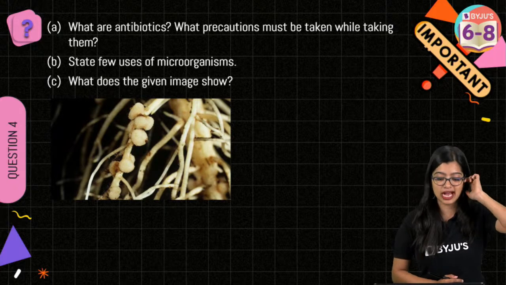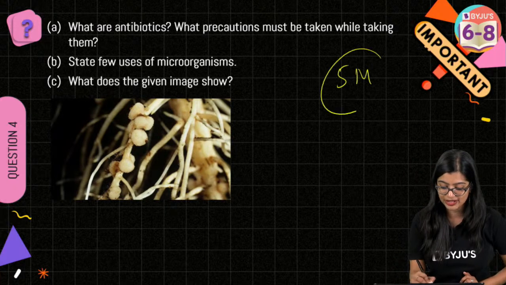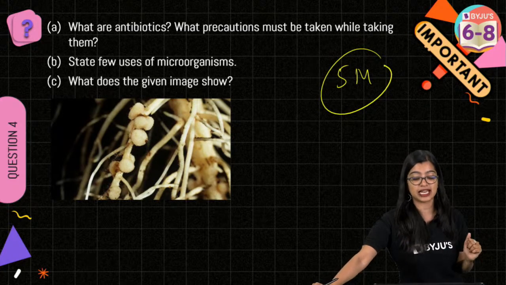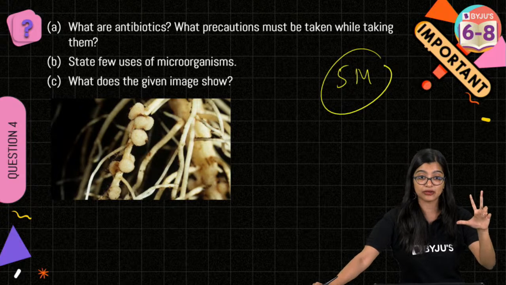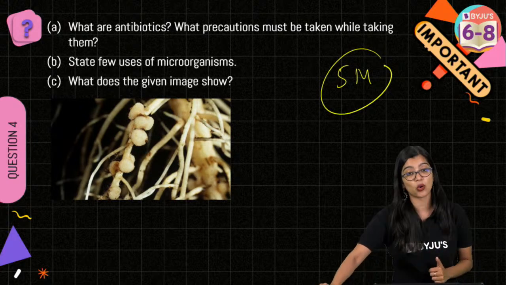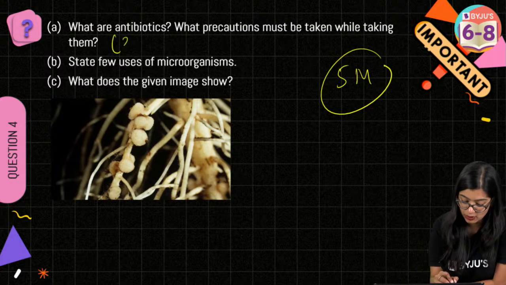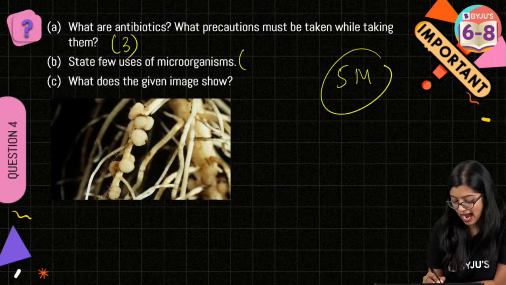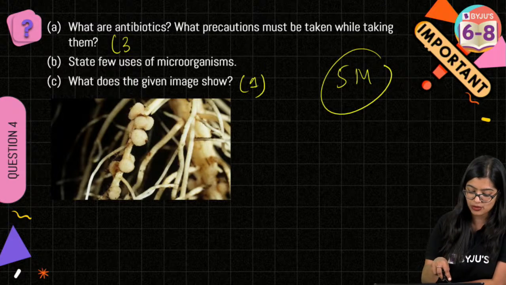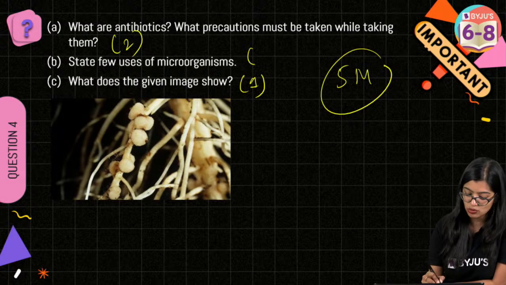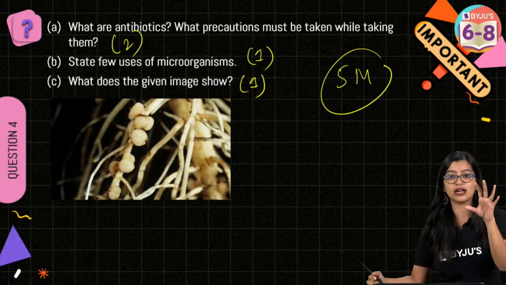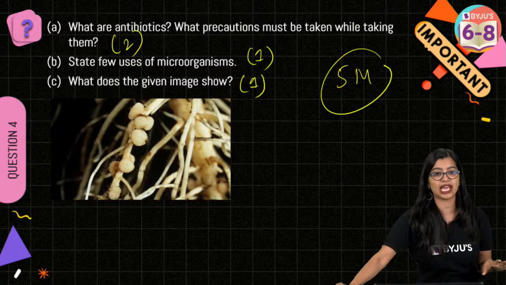I've already given you the answer to this. Again, 5-mark question. What are antibiotics? What are the precautions that must be taken while consuming it? State a few uses of microorganisms, and what does the given image show? So here, as you can see, you have 3 marks here. You will have about 1 mark and 1 mark each. Or actually, I would put this as 2, 1 and 1, right? Totally, you will get a total of 5 marks, okay?